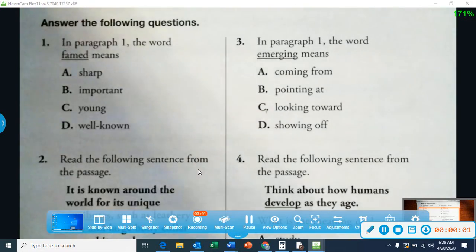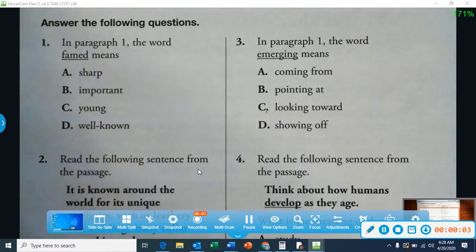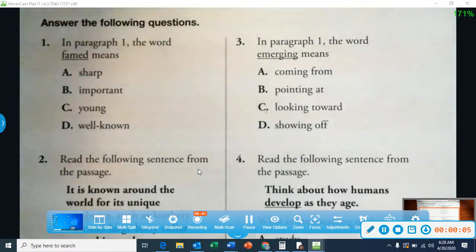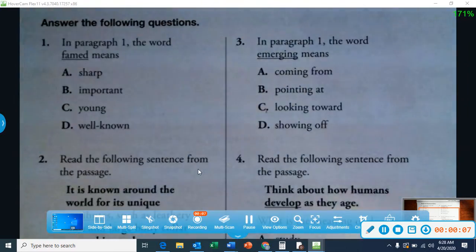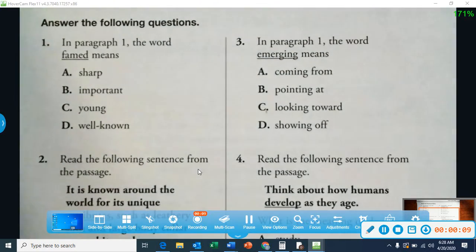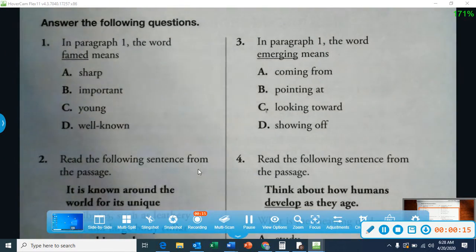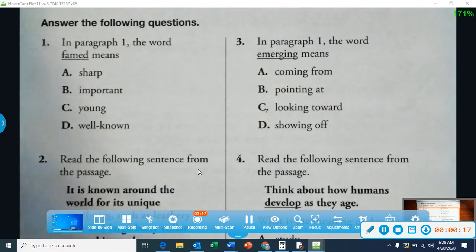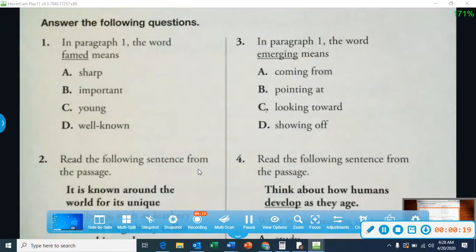Good morning, scholars. Today we're going to be focusing on context clues for our reading. As you read, you may come across a word you do not know. Look for clues in the story to help you figure out the meaning of the word. These clues are called context clues.